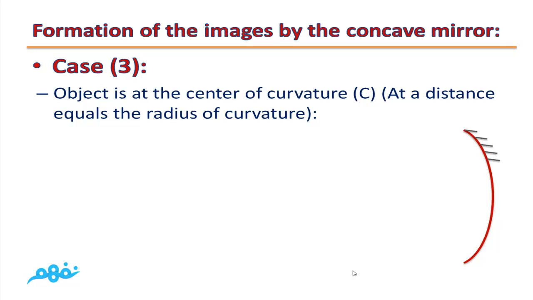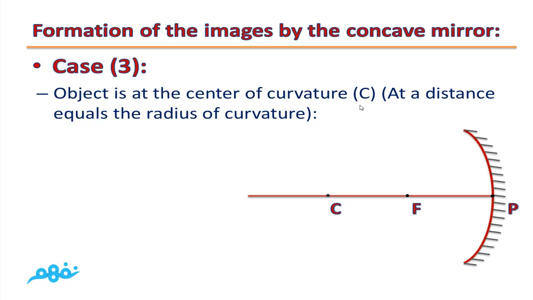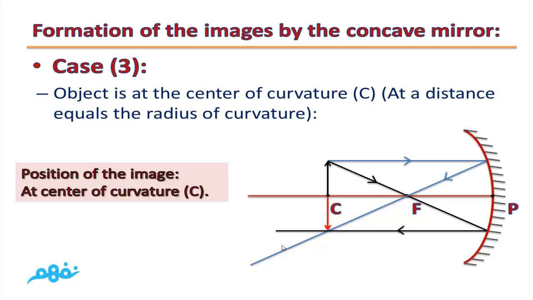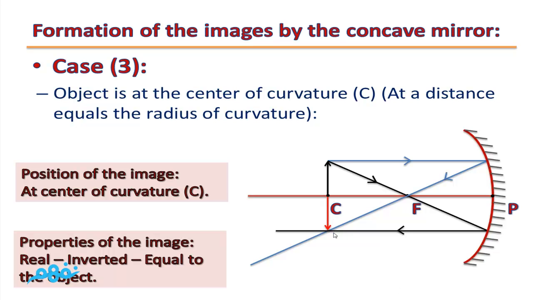Case 3. Object is at the center of curvature, or at a distance equals to the radius of curvature. At C, we will draw 2 incident light rays from the highest point. The first one is parallel to the principal axis. It will reflect passing through the focus. The second one will pass through the focus, and it will reflect parallel to the principal axis. As you can see, the image is formed at the center of mirror curvature. Properties of the image are real, inverted, and equal to the object.